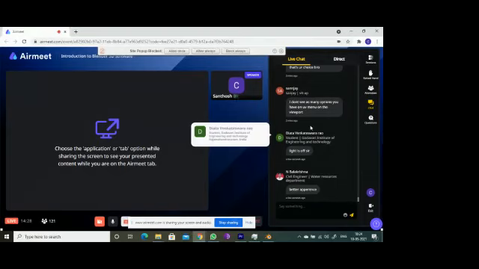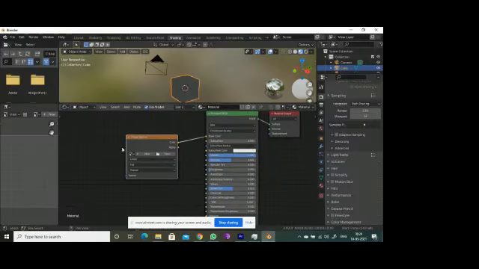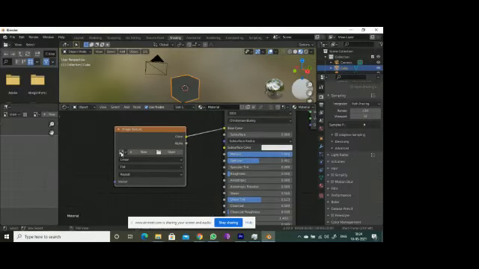So any more guesses? Come on, think, guys. Think, think, think. Message in the chat box. I will give you one minute. Images will replace pure metal. No images selected. Okay, I will show you. What he said is right. By default, no image is selected, so that's why it is black.